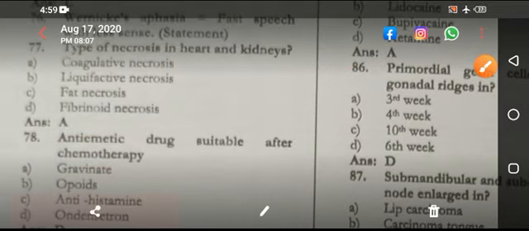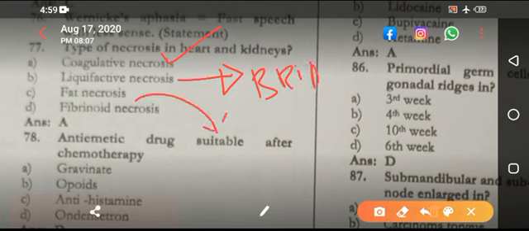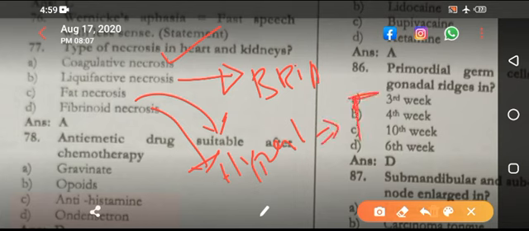Type of necrosis in heart and kidneys. Solid organ usually have coagulative necrosis. Liquefactive seen in infection, abscess, and brain. Fat necrosis is seen in omentum and pancreatitis. Fibrinoid necrosis is seen in the hypersensitivity type 3 reactions, in which there is antigen antibody deposition in the blood vessel, usually seen in SLE and other autoimmune diseases.